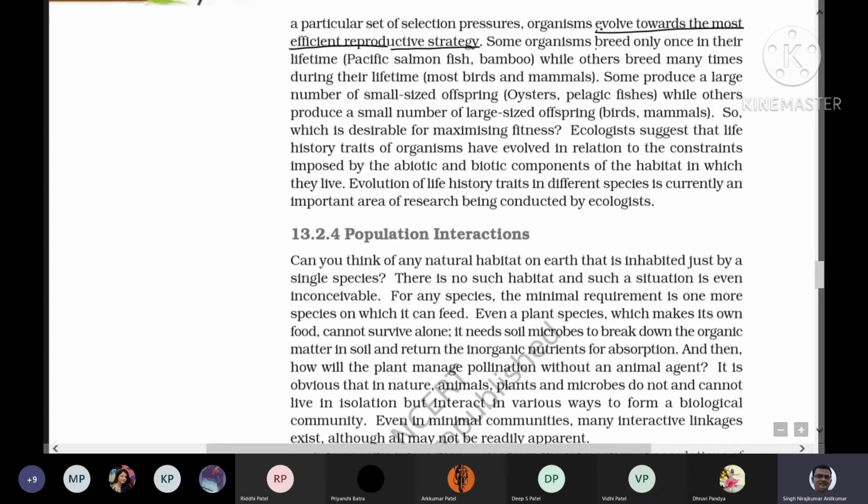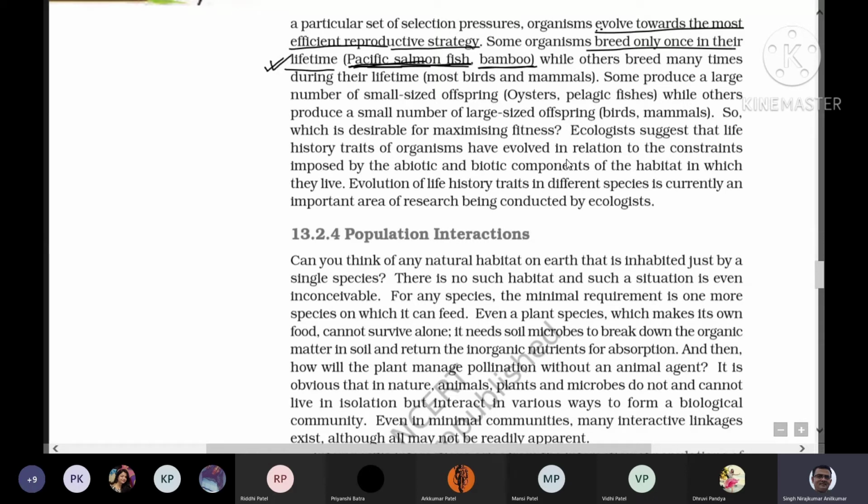If we talk about reproductive fitness, some organisms breed only once in their lifetime, right? This is important, it can be asked in the exam. Pacific salmon fish reproduce only one time in the entire life. Another very well known example is bamboo. Flowering happens only once in the whole life in bamboos, and after that they die. Pacific salmon also reproduce and then they die. They breed only once in their lifetime. This example is important, keep it in mind.